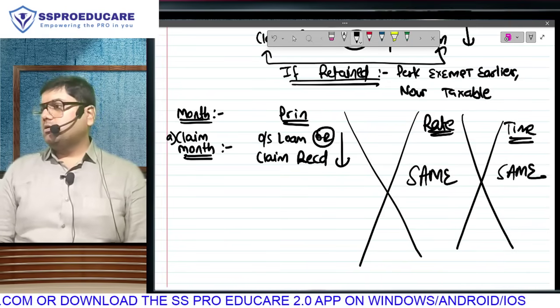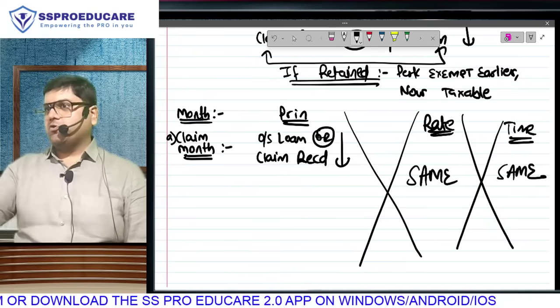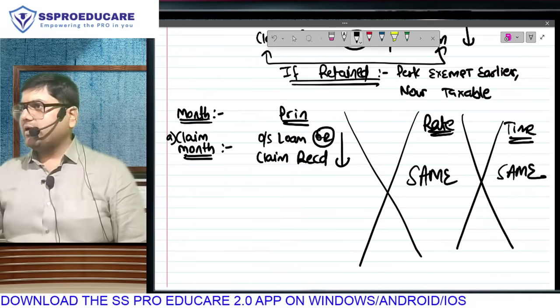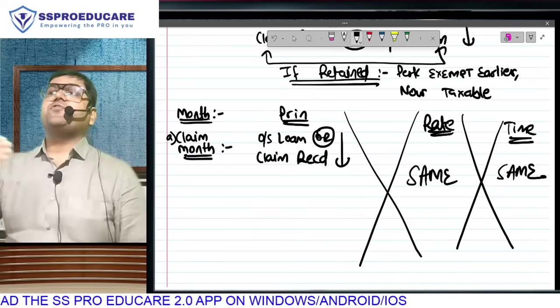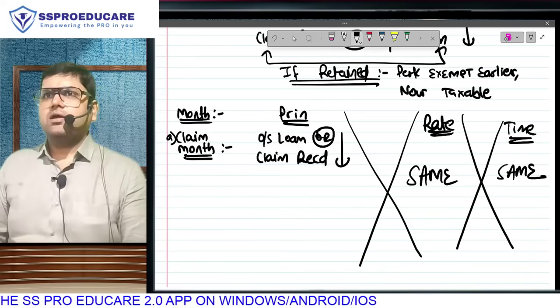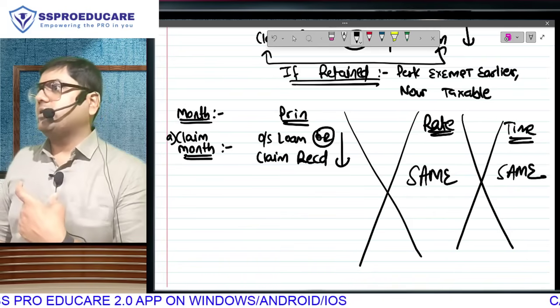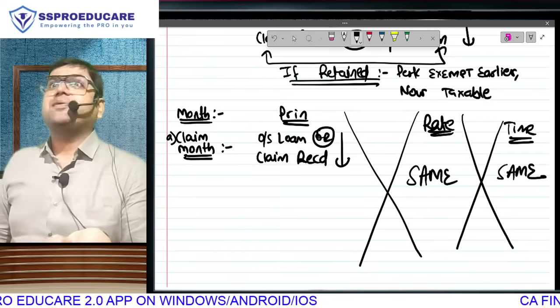Listen, how much did I originally take from my employer? No confusion, I want 5 lakh. Till date I have repaid how much? 2 lakh. Outstanding is how much? If I receive 250, how much should I repay? 250 only. That means if I start enjoying that money without repayment, what is my principal?